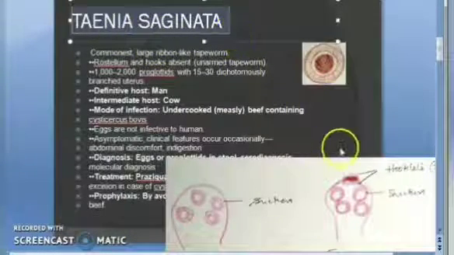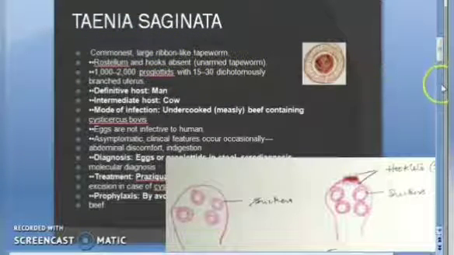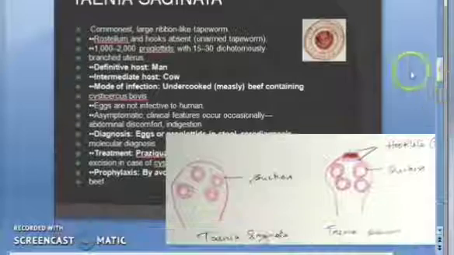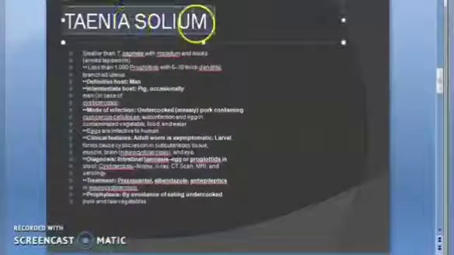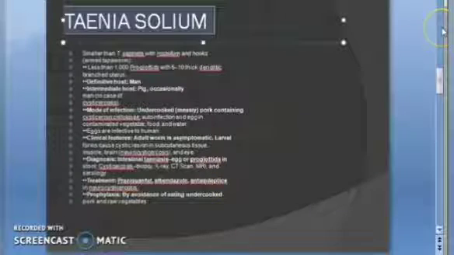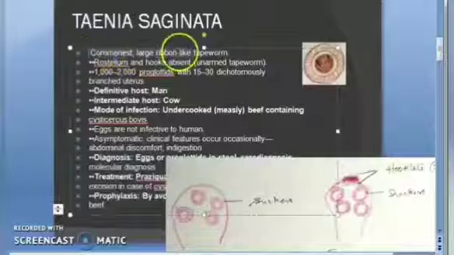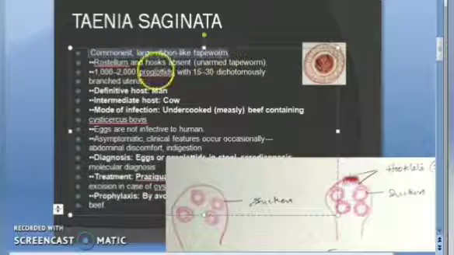Taenia saginata. First of all, understand the differences between Taenia saginata and Taenia solium. Okay, first let's look at the important points of these. It is a ribbon-like tapeworm.